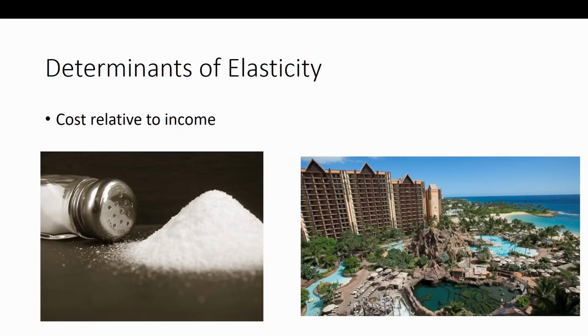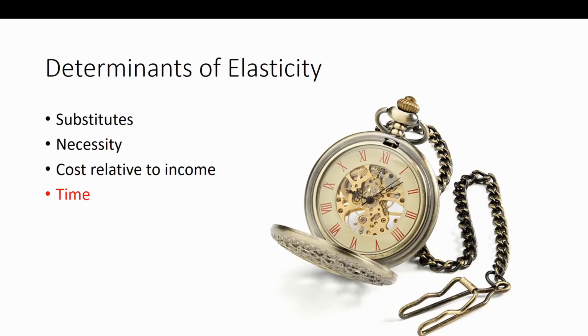But if I'm thinking about taking a vacation, right? My wife and I are going to go on our honeymoon. We're going to shop that around. Okay? We're going to be spending like $3,000 on this trip. So if it goes from $3,000 to $4,000, that's a big change for me. So that's a big change relative to my income. And I'm going to be wanting to know and shop that around, and that's going to make this good more inelastic. Okay? So the more expensive something is, the tendency to be more inelastic that will be. And the last thing for determinants of elasticity of demand is time.